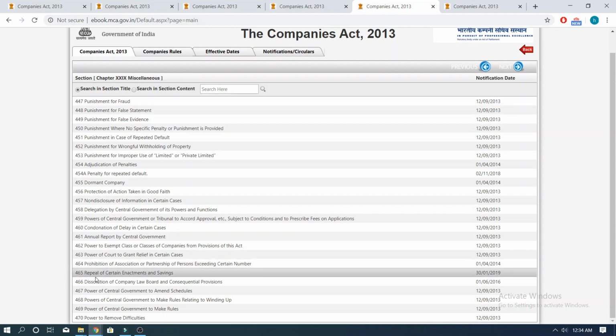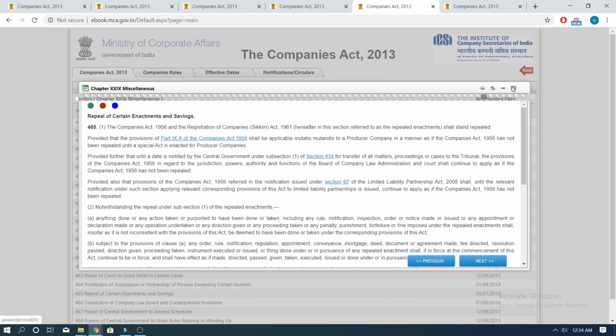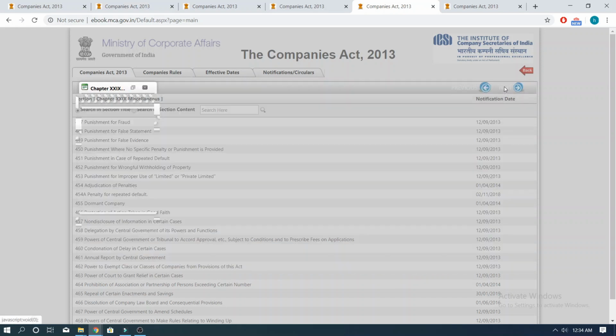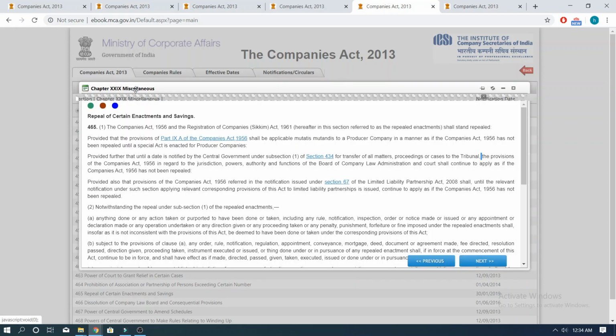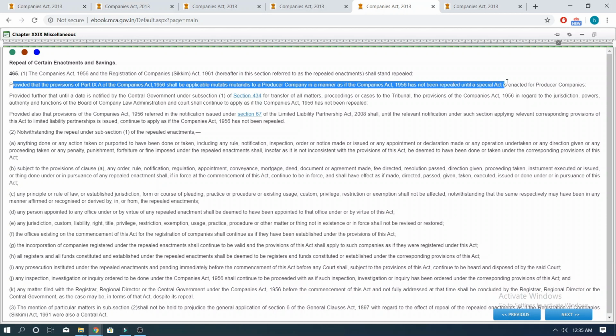So if you go to Section 465, you will see that it deals with repeal of certain enactments and savings. Section 465, subsection 1 says that the Companies Act 1956 stands repealed, with the first proviso being that the provisions of Part 9A of the Companies Act 1956 shall be applicable mutatis mutandis to a producer company in a manner as if the Companies Act 1956 had not been repealed until a special act is enacted for producer companies.